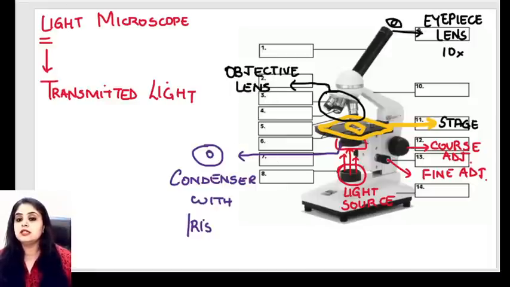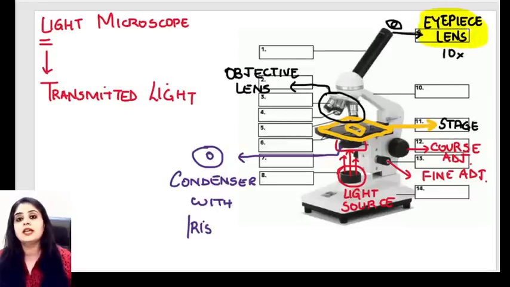See, let's do a repeat. What you see at the bottom, this is a light source. After that, what you see where the light is going, that's a condenser with an iris. Then the light is going on to the stage. The stage can be moved up and down by the coarse and the fine adjustment. Thereafter, you have a set of lenses over here called objective lens, and then you have a lens over here that is known as the eyepiece lens.